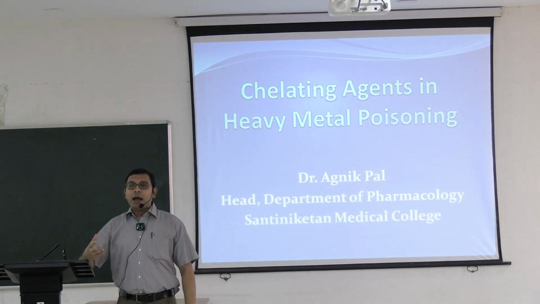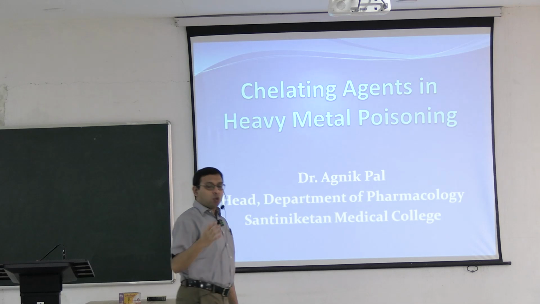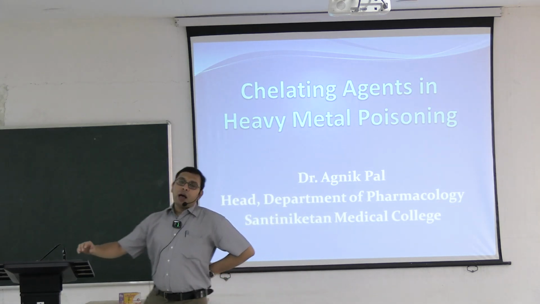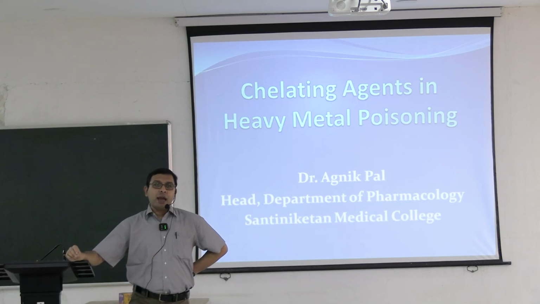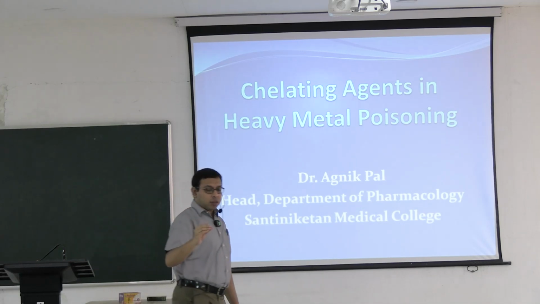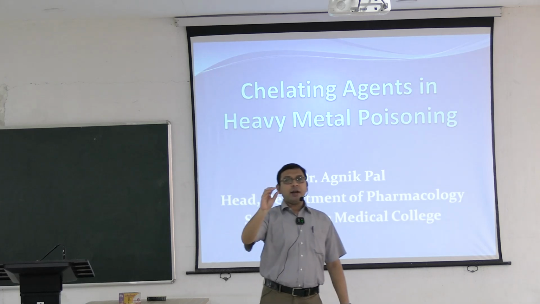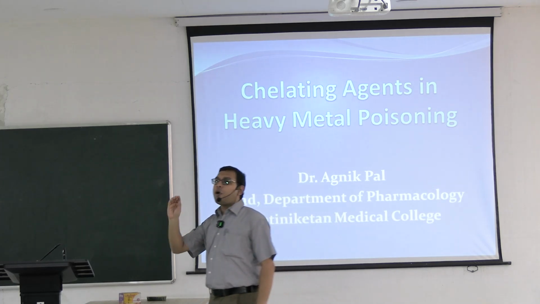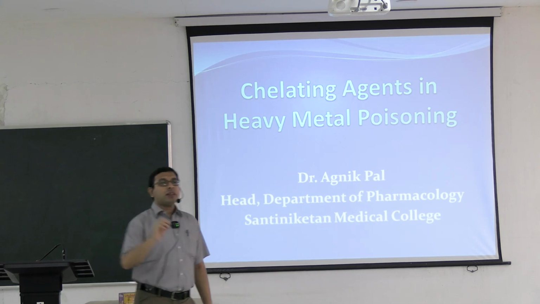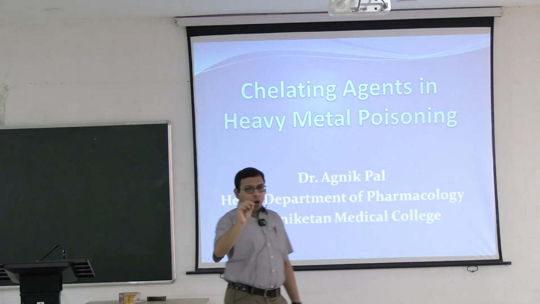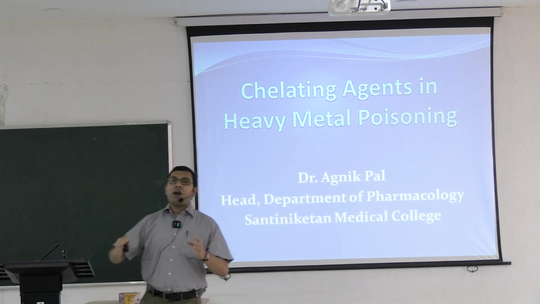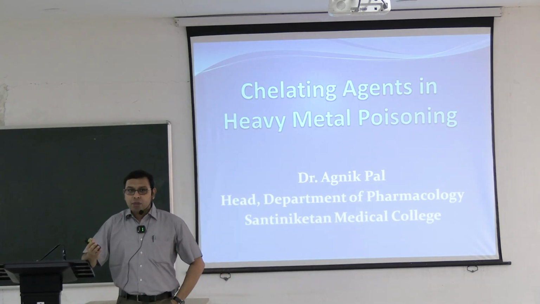So when heavy metal poisoning happens, what are the problems? When a heavy metal is taken, these heavy metals basically attach with some ligands, different types of ligands that are important components of our normal biological enzymes. For example, the sulfhydryl group, the SH group, is quite important in different types of biological enzymes.